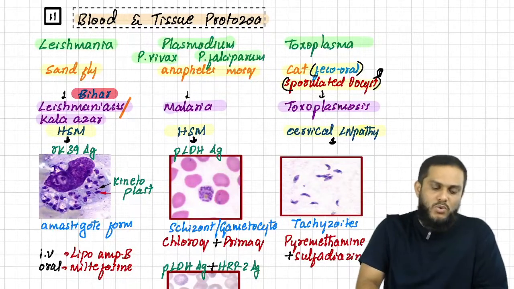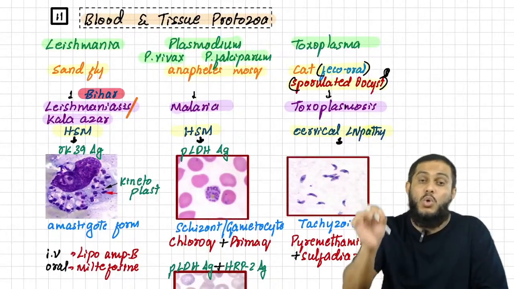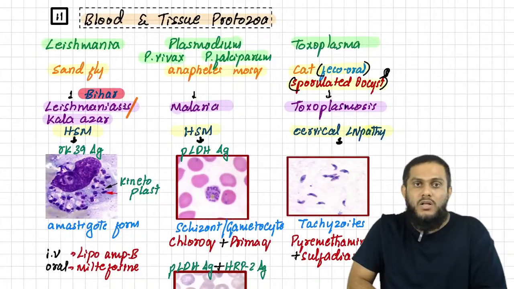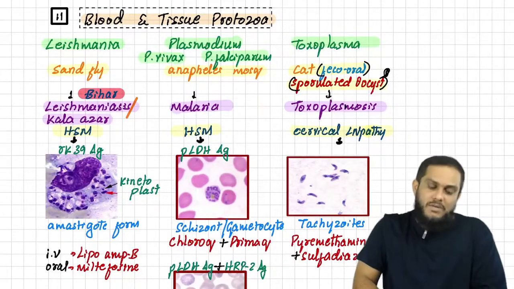We know the three blood and tissue protozoa: Leishmania, Plasmodium and Toxoplasma. You know the vector: sandfly, Anopheles mosquito, and cat via feco-oral route. You know the disease name, you know the manifestation. Now lab diagnosis.